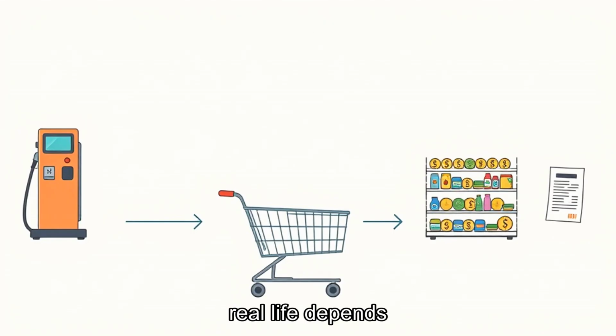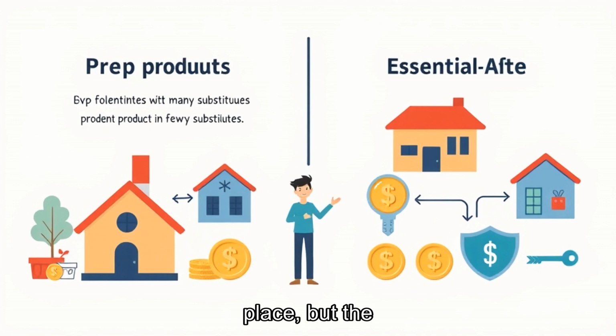A simple fuel example makes this clearer. If a fuel tax rises, delivery companies may pay more to move goods. Some of that cost can appear in grocery prices, restaurant prices, or shipping fees. The tax starts in one place, but the final price impact can travel through several steps before the customer sees it. Not every tax changes prices by the same amount.